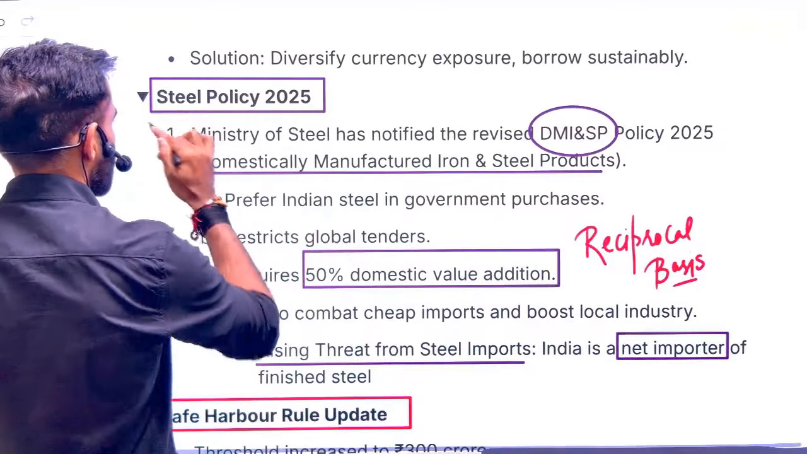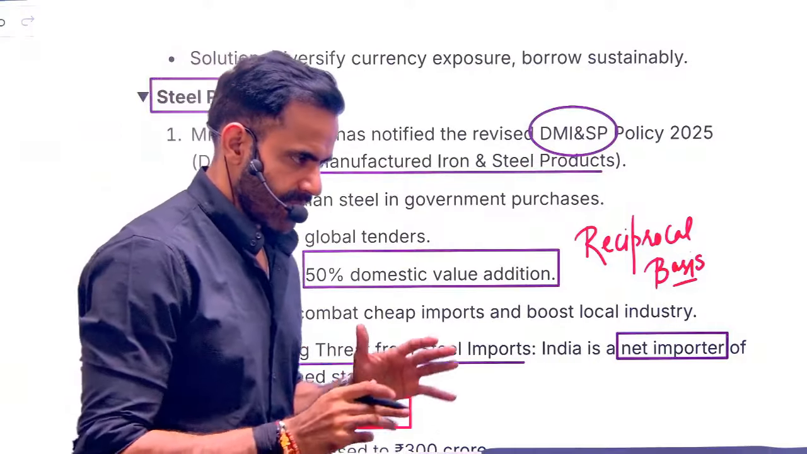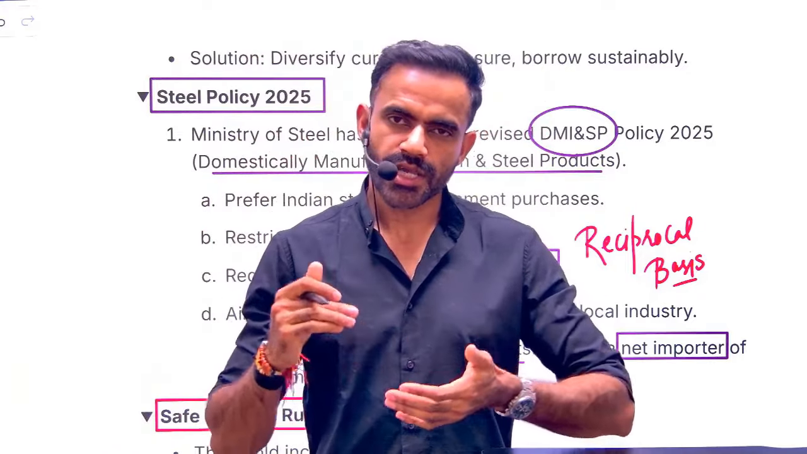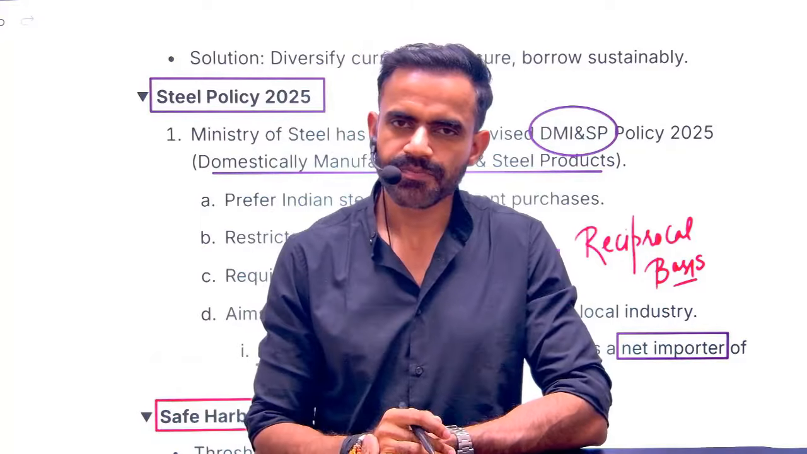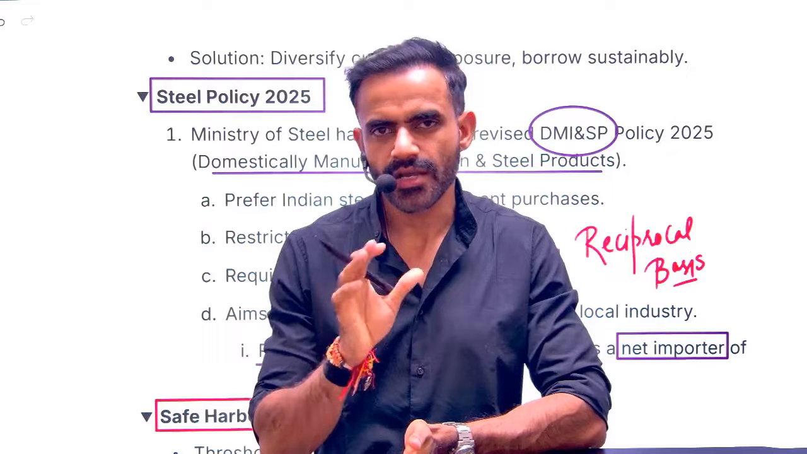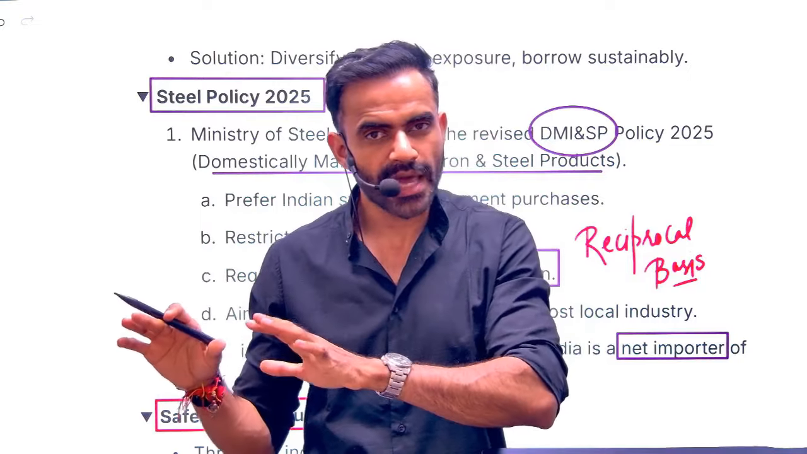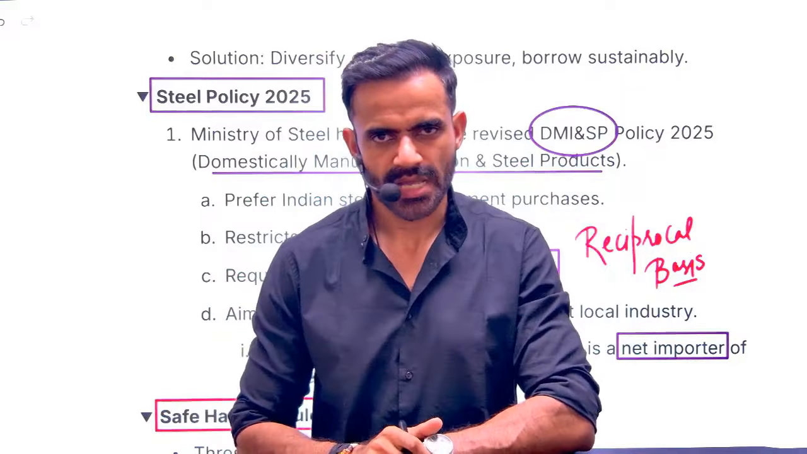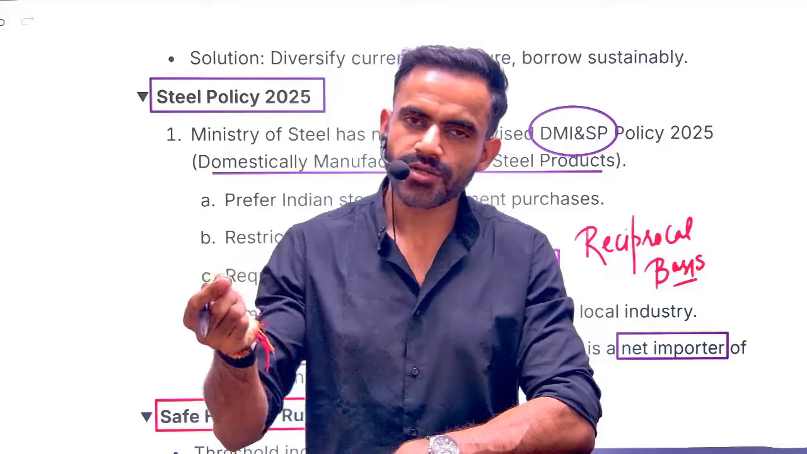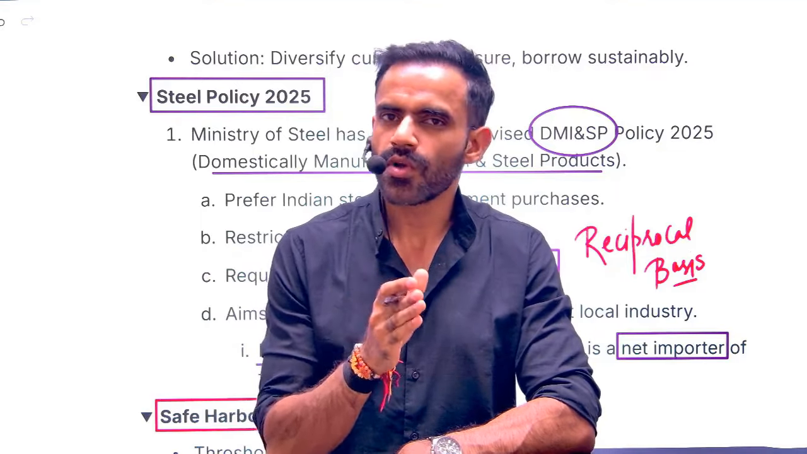Next is related to the steel policy of 2025. Recently the government issued a new policy. In a very simple sense, in our country for different projects we need steel. What was happening was that there was too much import of steel. So the government said, let's formulate the policy this way that we can give priority to our domestic suppliers. That's the first thing. Second, even if we want to give priority to some other country, that will be done on a reciprocal basis.